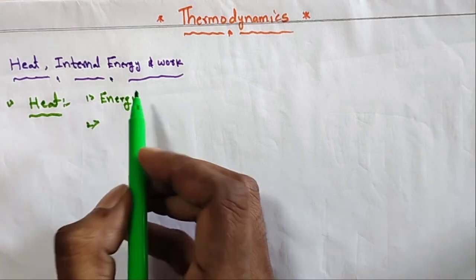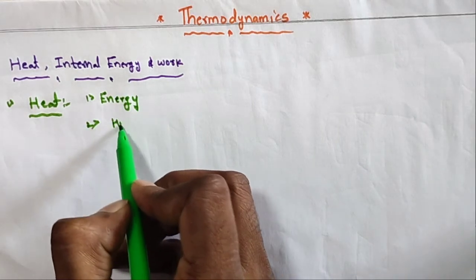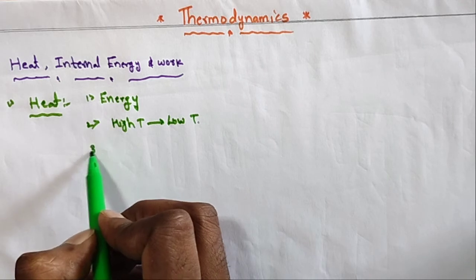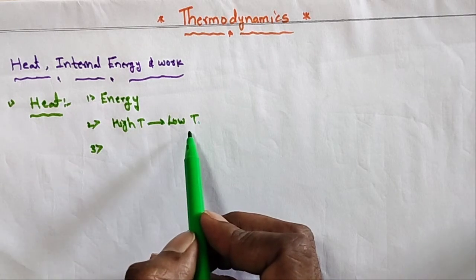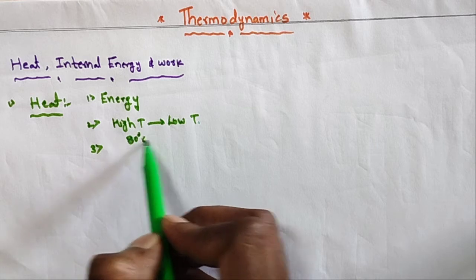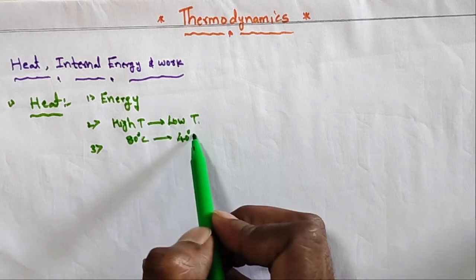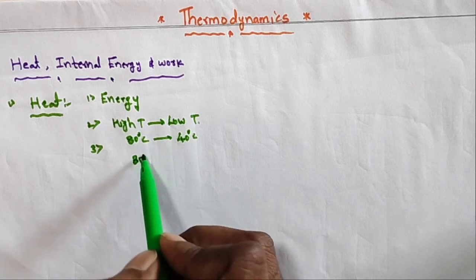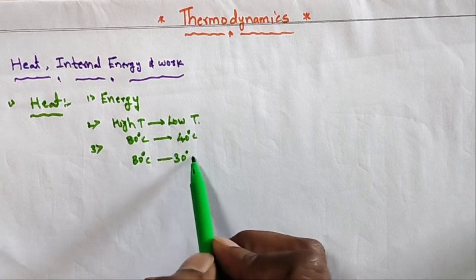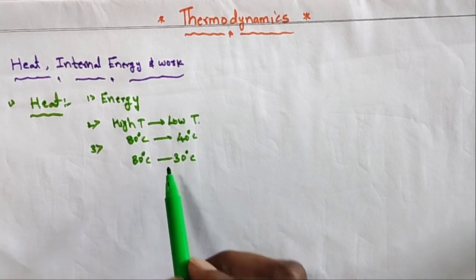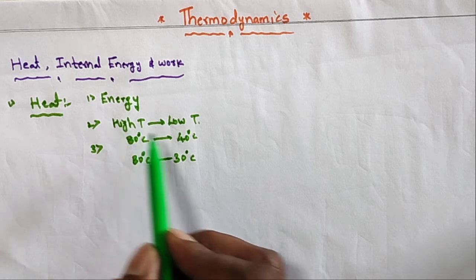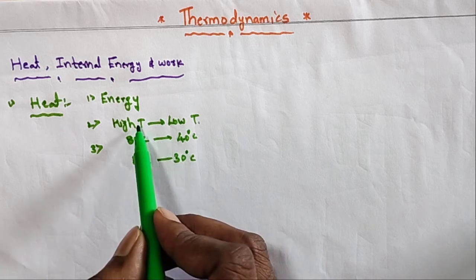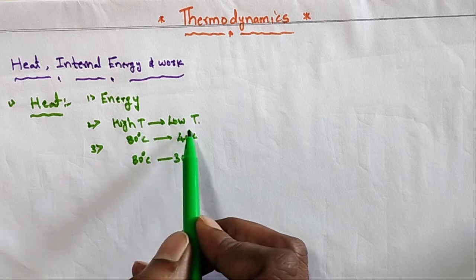And the second point: heat always is transported from high temperature to low temperature. For example, from 80 degrees to 40 degrees. Suppose both are maintained at the same temperature, let us take 30 degrees and 30 degrees. This is a thermal equilibrium. So heat flows from higher temperature to lower temperature. Due to the temperature difference, heat flows from one place to another, or one part to another part.